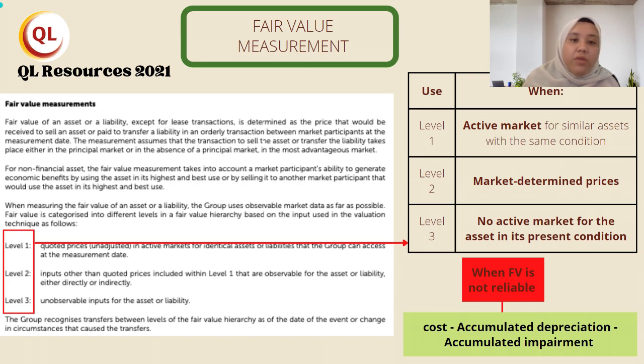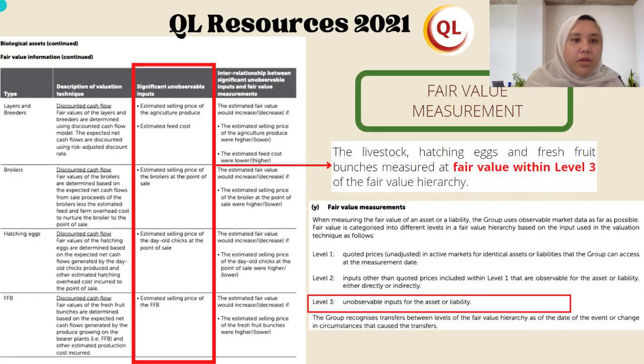However, when fair value measurement is determined to be clearly not reliable, that biological asset shall be measured at its cost less any accumulated depreciation and any accumulated impairment losses. QL Resources classifies its livestock, hatching eggs, and FFB measured at fair value within Level 3 of the fair value hierarchy due to the significant unobservable inputs. The following table shows the valuation technique used in the determination of fair value within Level 3 as well as the significant unobservable inputs used in the valuation model.